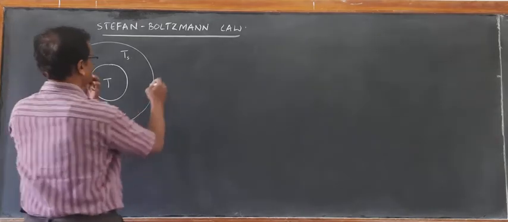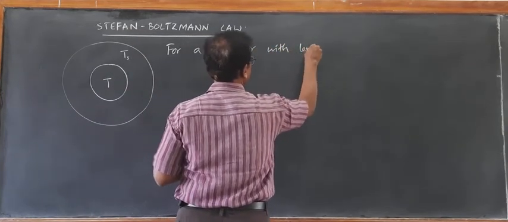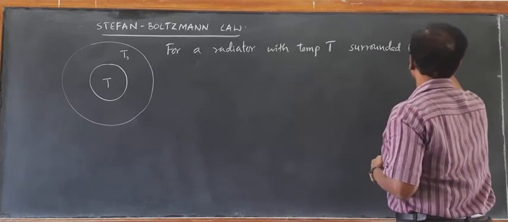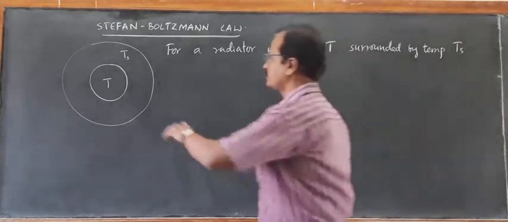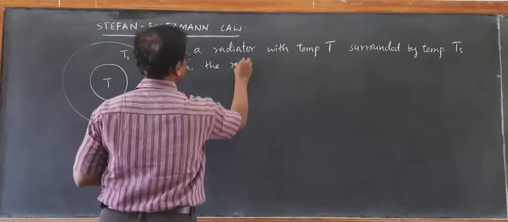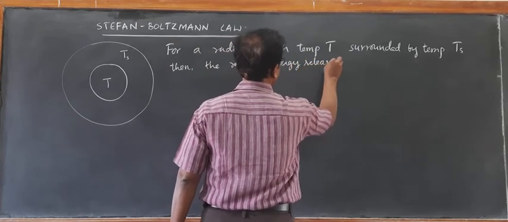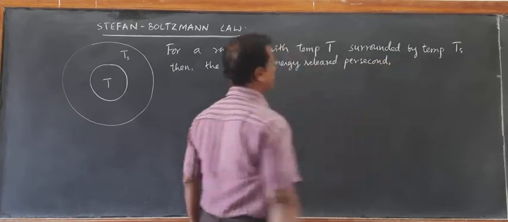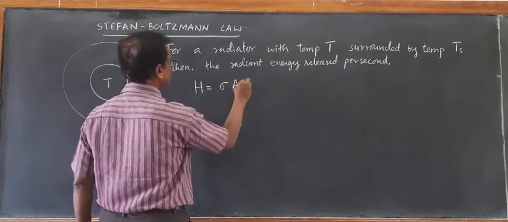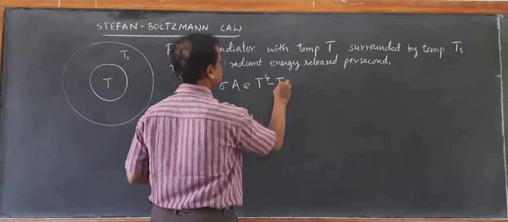Now it takes a different form. For a radiator with temperature T surrounded by surrounding temperature Ts, the radiation energy released per second now becomes H equal to sigma A E into T raised to 4 minus Ts raised to 4, where A is the surface area.